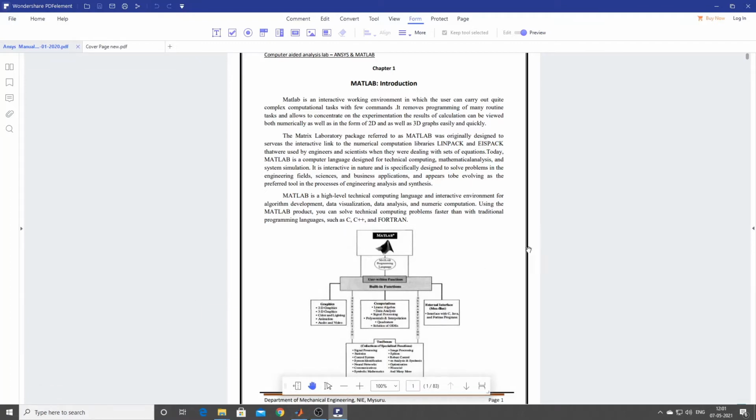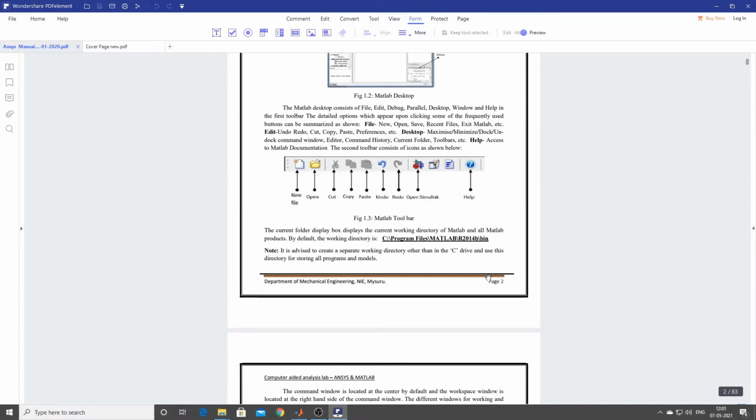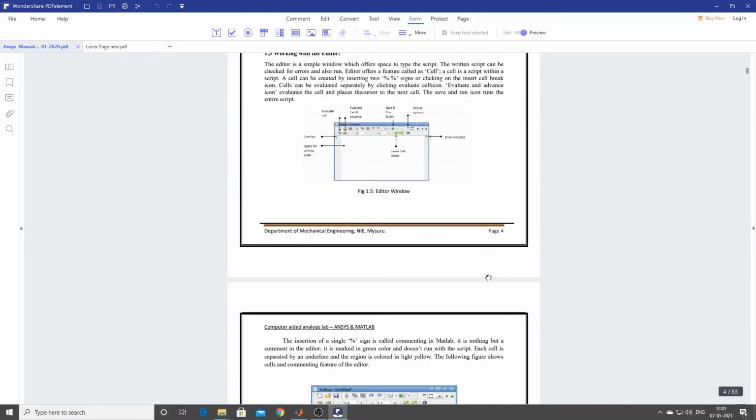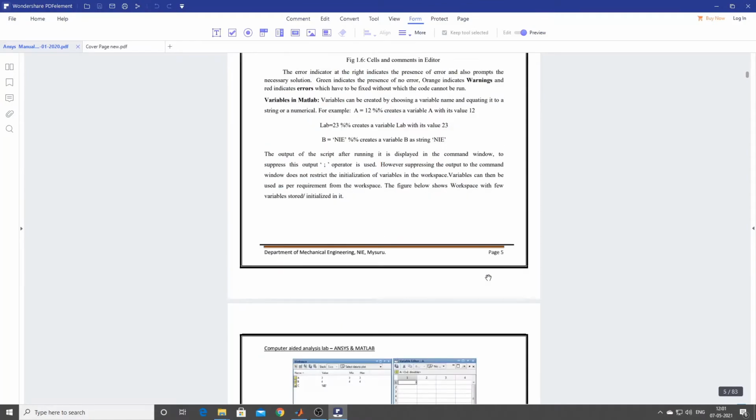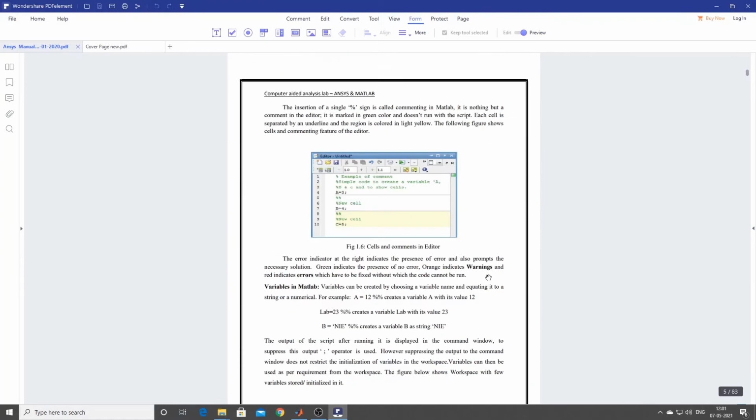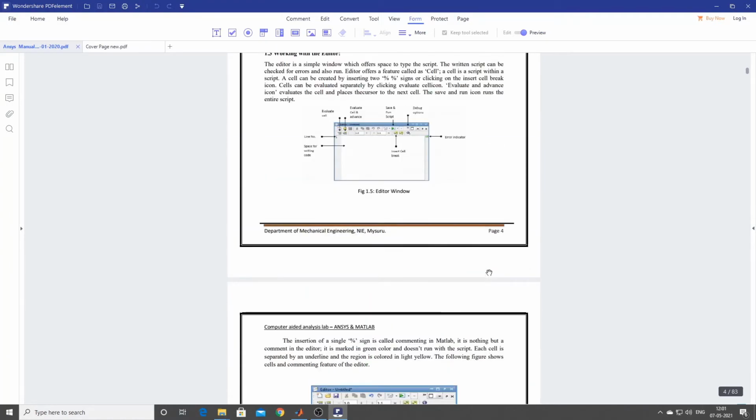Now let us try to get into the software. This manual is already available for you. For extra information, please try to refer to this manual.